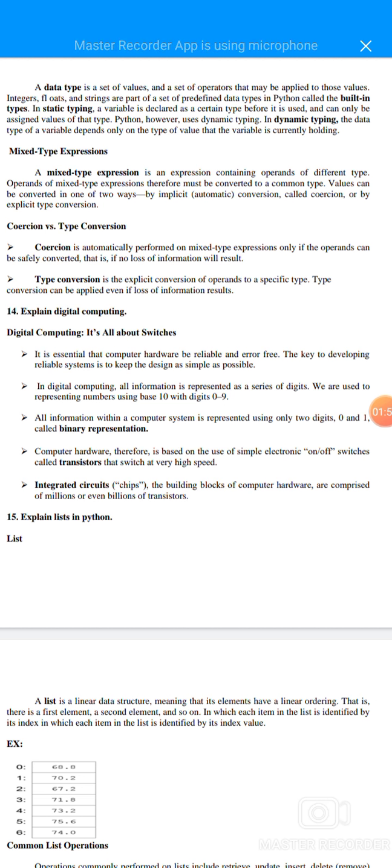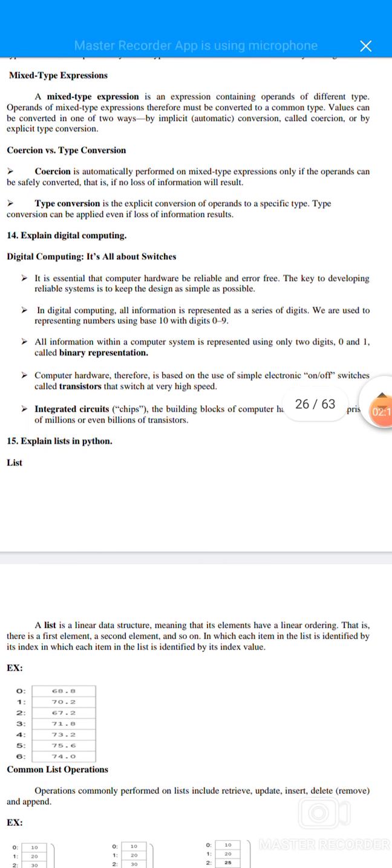Coercion versus type conversions. Coercion is automatically performed on mixed type expressions only if the operands can be safely converted, that is, if no loss of information will result. Type conversion means explicit conversion of operands to a specific type. Type conversion can be applied even if loss of information results.